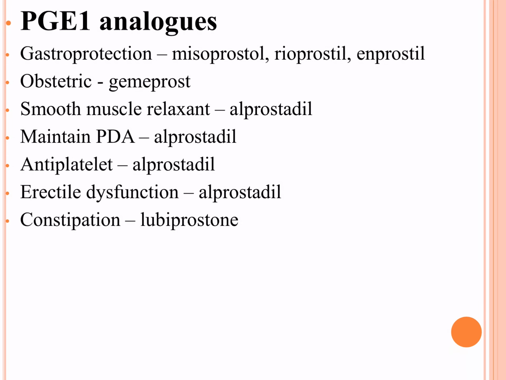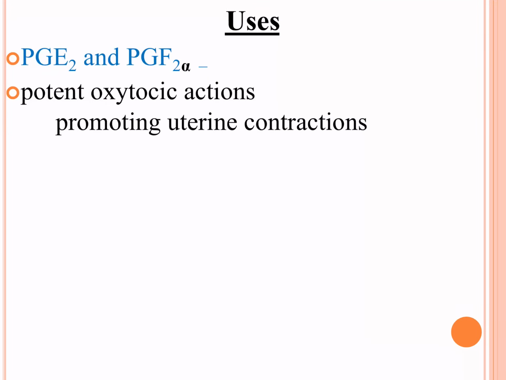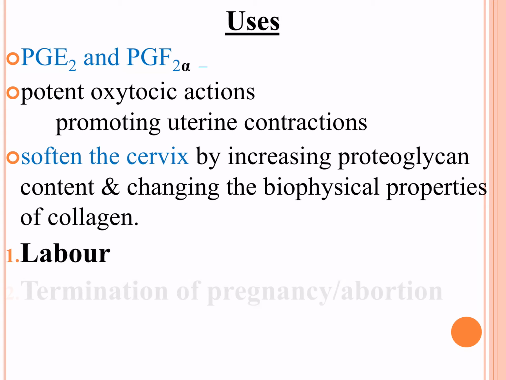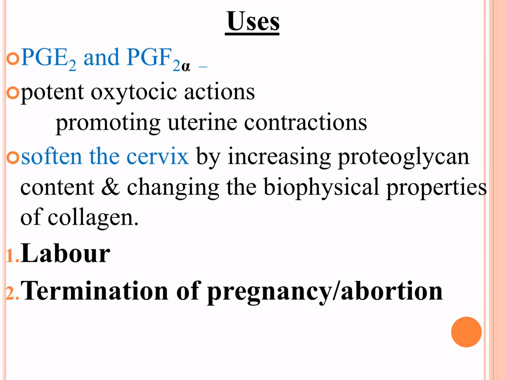Prostaglandins have a wide variety of actions because they are present in several parts of our body, so we'll look into each one of them. First, they have action on the uterus, like oxytocin. So they are going to promote uterine contractions. Not only that, they are going to soften the cervix, or priming of the cervix. So they are used in labor, vaginal delivery, termination of pregnancy, abortion and postpartum hemorrhage.